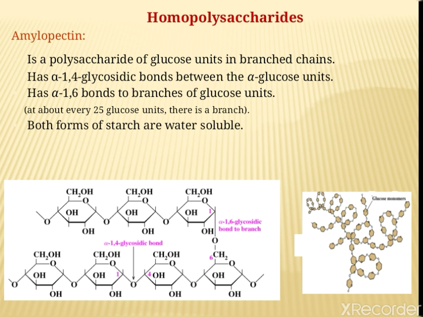Amylopectin is a polysaccharide of glucose units in a branched chain. It has alpha 1,4-glycosidic bonds between the alpha glucose units and alpha 1,6 bonds at the branches of glucose units. Both forms of starch are water soluble.